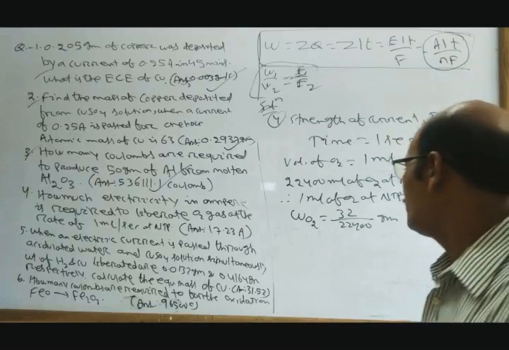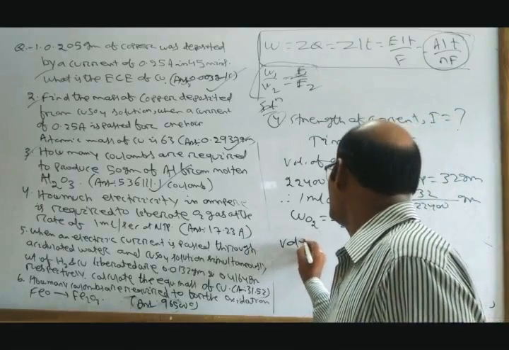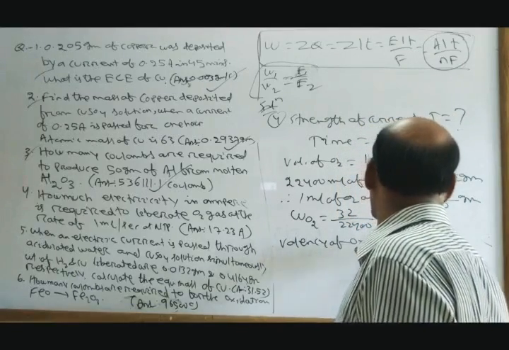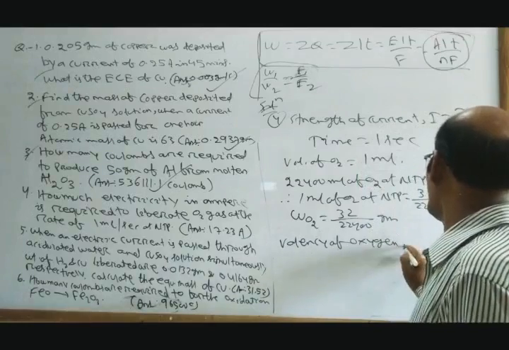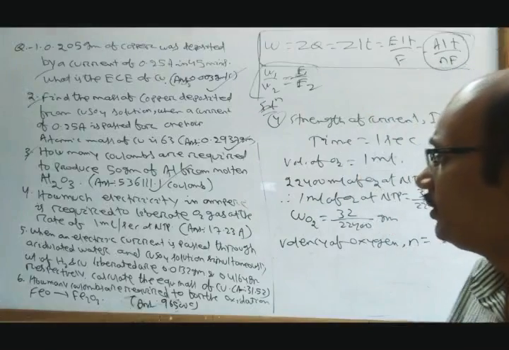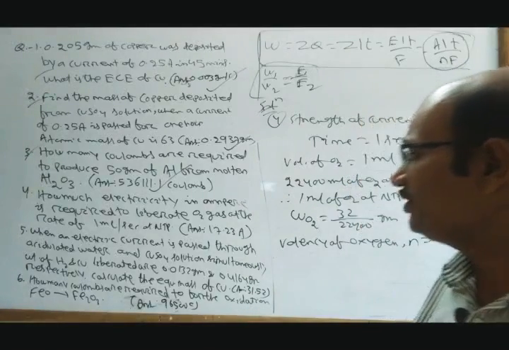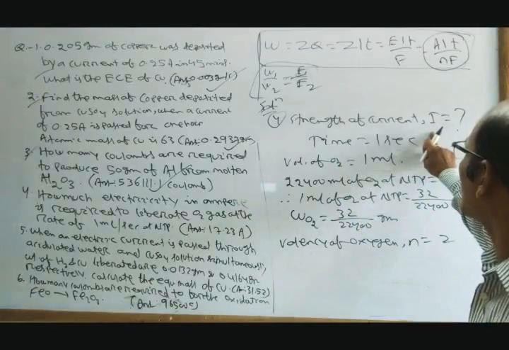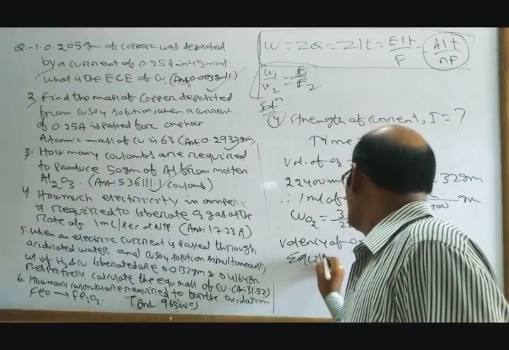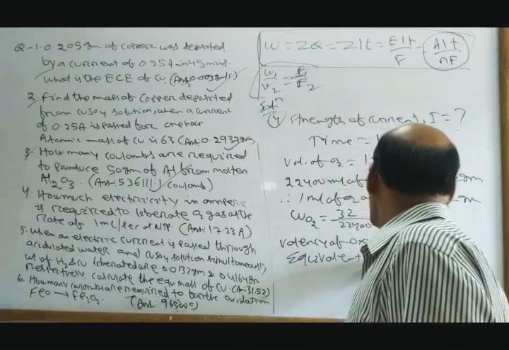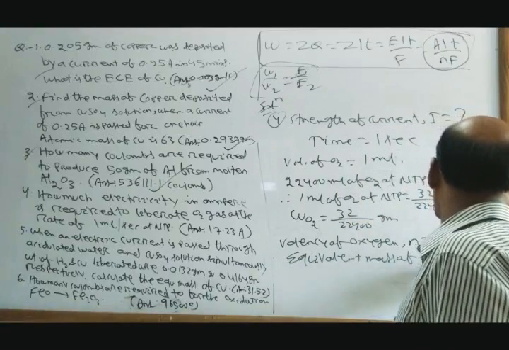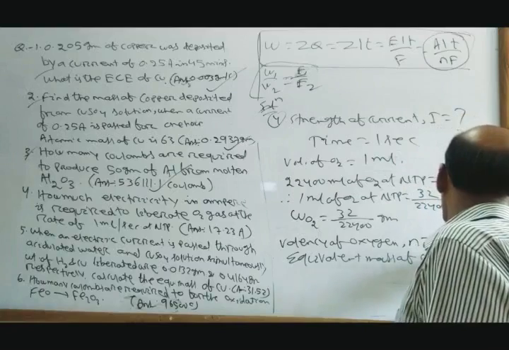Now the valency of oxygen, we know, n equal to 2. So we have to calculate how much electricity in ampere is required. That means we have to calculate I. Here the equivalent mass of oxygen equal to 8, E equal to 8.